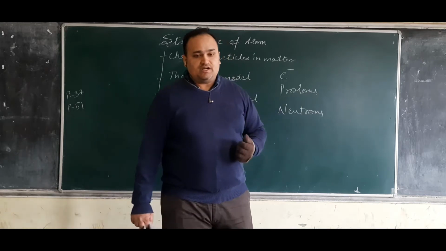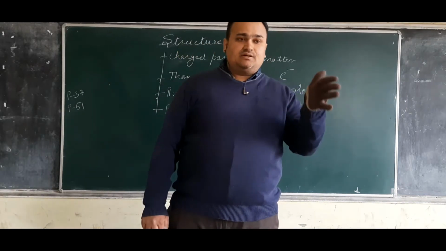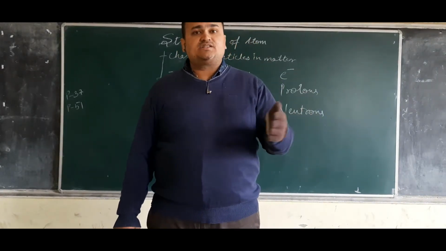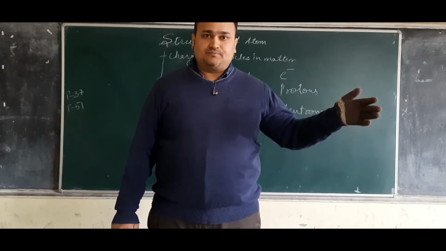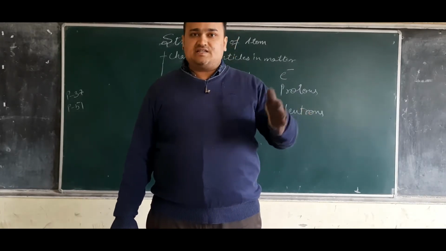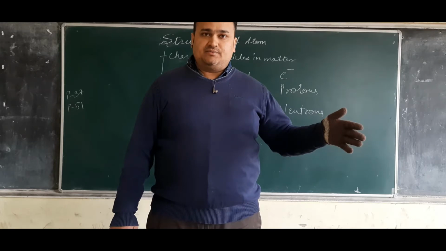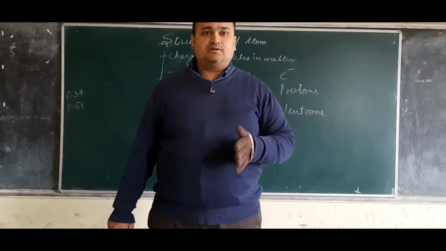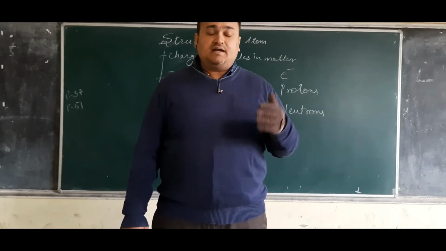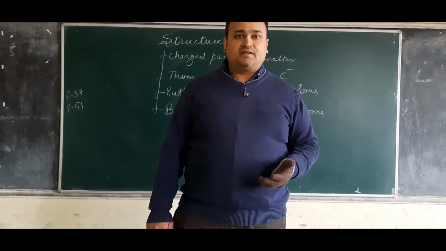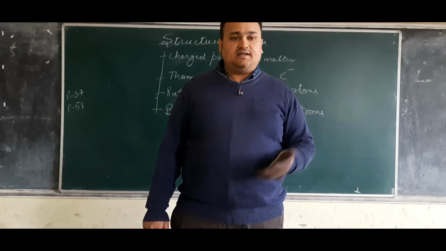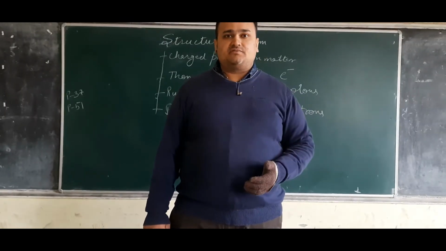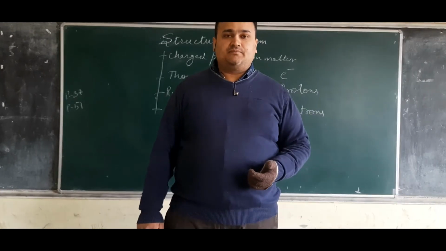In Dalton's theory, it was told that atom of each element is different from other elements. So how were they different and why were they different? At the time of Dalton, human beings were not aware why they differ when they are all made up of atoms.